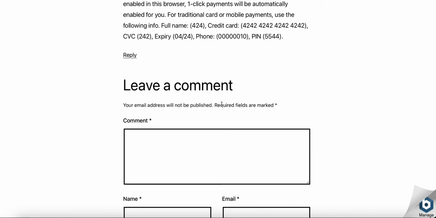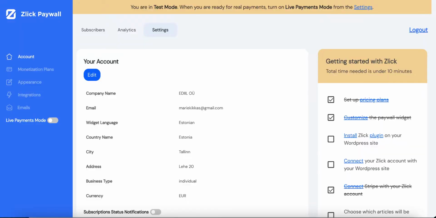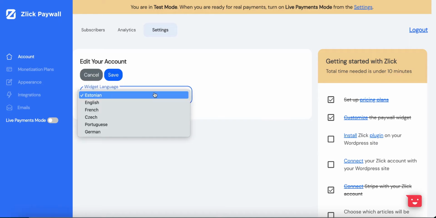Let's now take a look at the inside. So if you want to engage your users in a local language, then you can change the widget language here. So all your customers will see a paywall in the local language. We can enable any language.